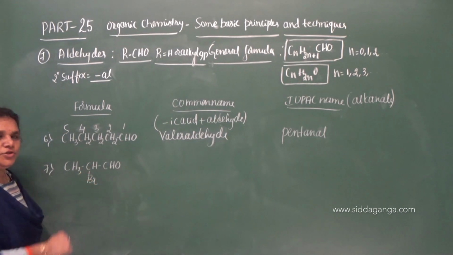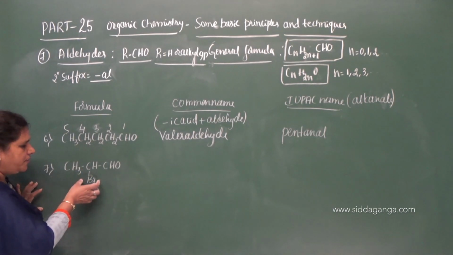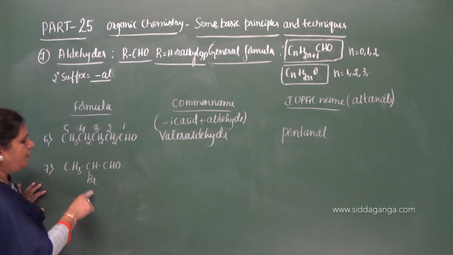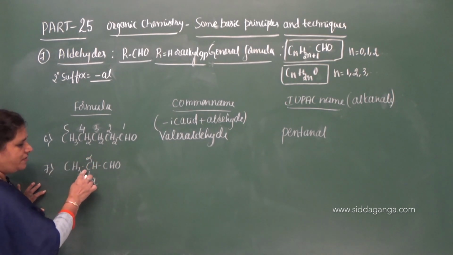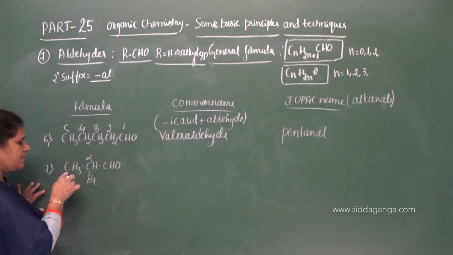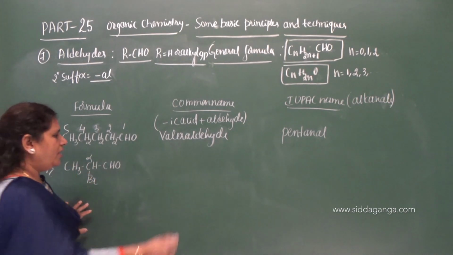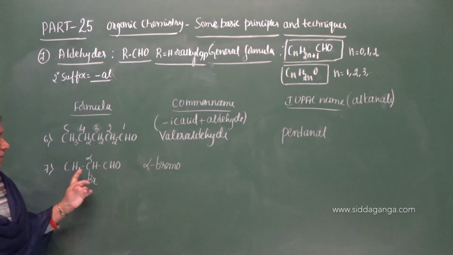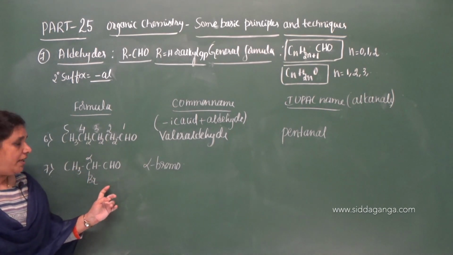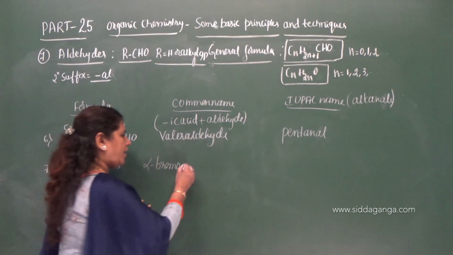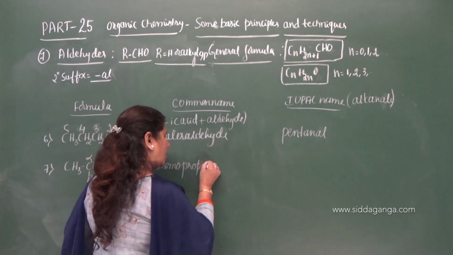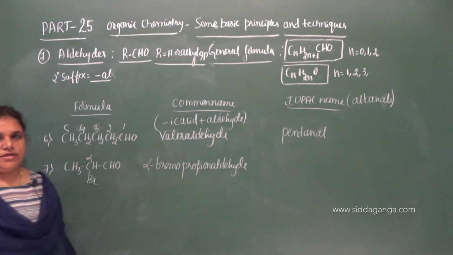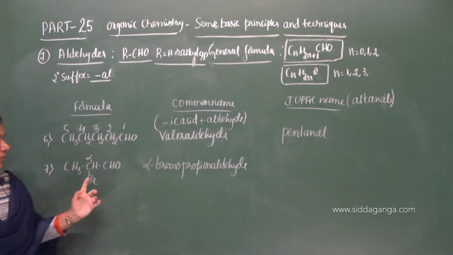Now this is a substituted one. As I said, to denote the position of a substituent in the common name system, we need to use the Greek letters alpha, beta, gamma. This is the alpha carbon because it is next to the functional group, and this is beta. On the alpha carbon we have bromo, therefore alpha-bromo. What is the common name of the aldehyde containing 3 carbon atoms? Propionaldehyde. It is derived from the common name propionic acid. So therefore alpha-bromopropionaldehyde.